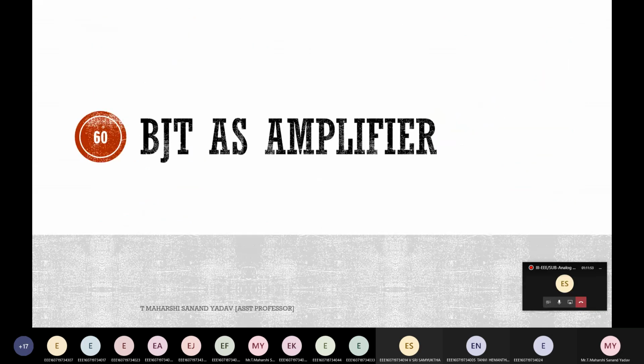Next, here is an important concept: bipolar junction transistor as an amplifier. What is an amplifier? When we give a weak input, the amplifier amplifies the signal. So simply I'll get strong output. If I provide input which is weak, it will get amplified and I'll get strong output. This is nothing but an amplifier.